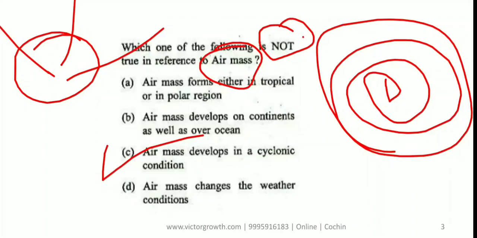Air mass changes the weather condition, that is true. In your notebook you should write all these points. What is an air mass? Air mass is homogeneous air having homogeneous properties such as humidity, temperature and direction of flow. They are found in tropical as well as polar regions, in continents as well as in oceans, and they also affect the weather condition. So this is one question asked in the exam.